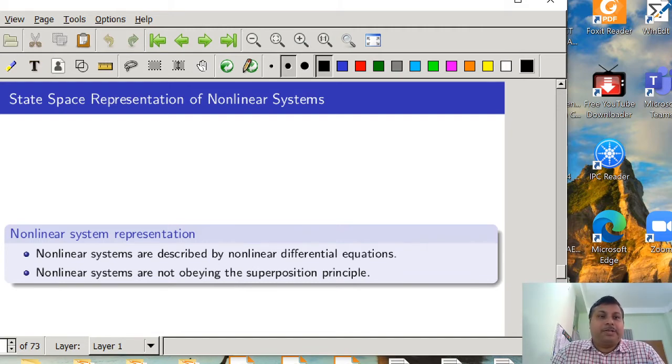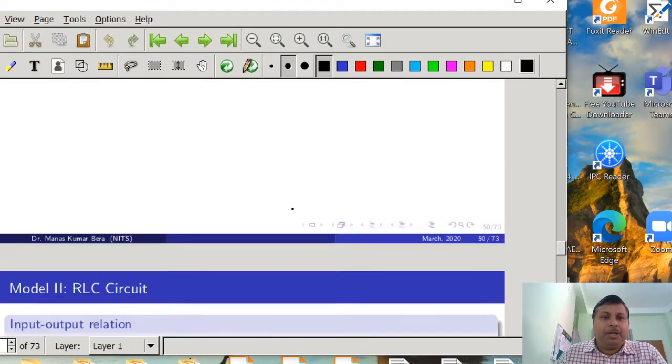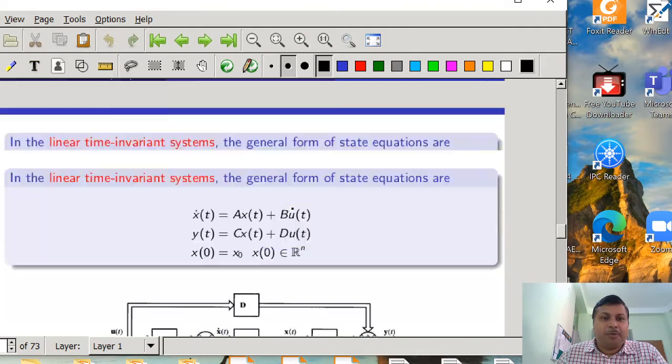Today we are going to discuss how a nonlinear system can be represented using state space, because at the beginning we have claimed that any system, it may be linear, nonlinear, it may be MIMO, it may be SISO, it may be time varying, or it may be time invariant. We can represent this kind of system using state space representation, because it is a more generalized way any system can be represented. Last class we have discussed three examples to understand the state space modeling.